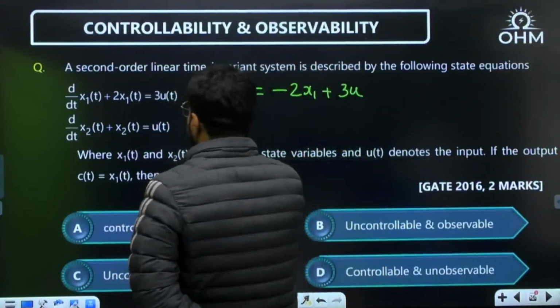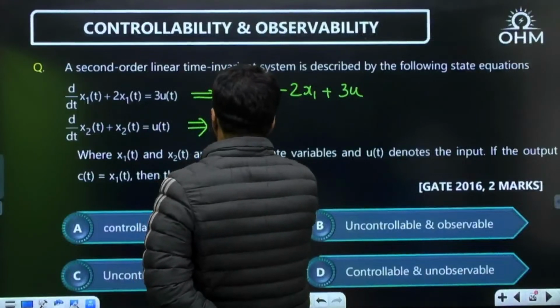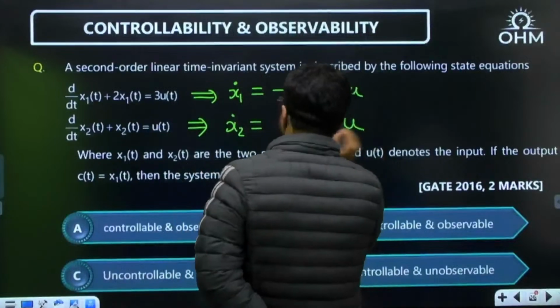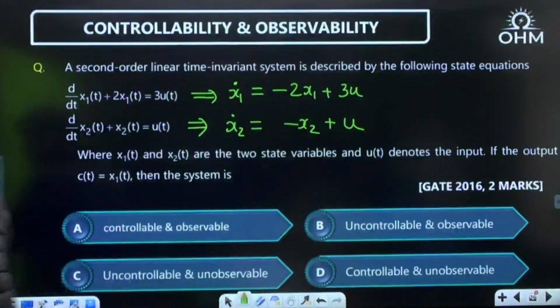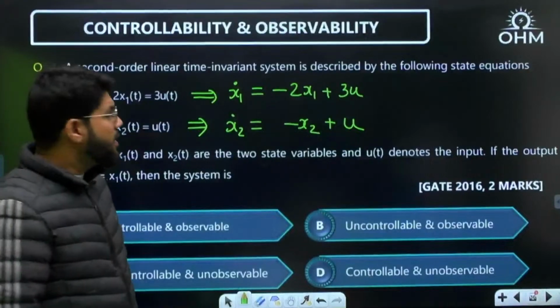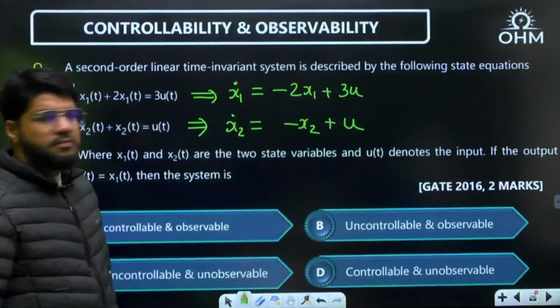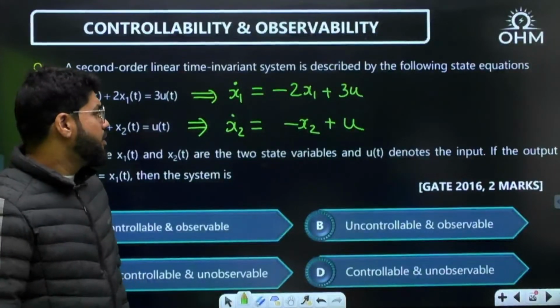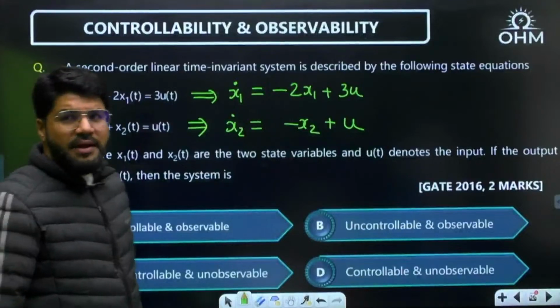Then the second equation, derivative of x2. x2 dot is how much? Minus x2 plus u. Correct? This is the equations given. Now let's arrange it in the matrix format also.